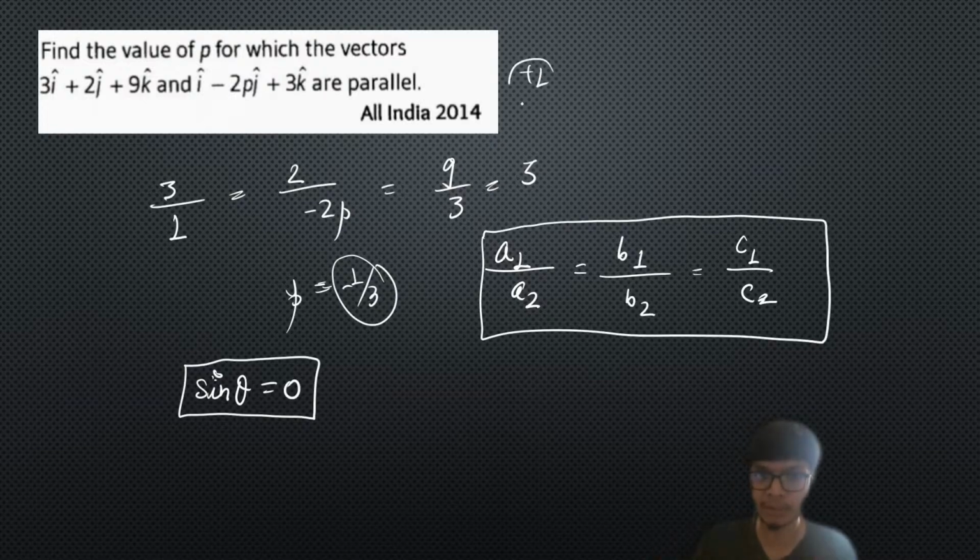It was a 1 marker problem. If you do all this part correctly, now I am not showing the solution of how you will write it up. I am leaving this for you to understand and work out how to write it up. This is something you can definitely try, and if you get the answer, let me know in the comment section. If you have any query, please let me know in the live chat.